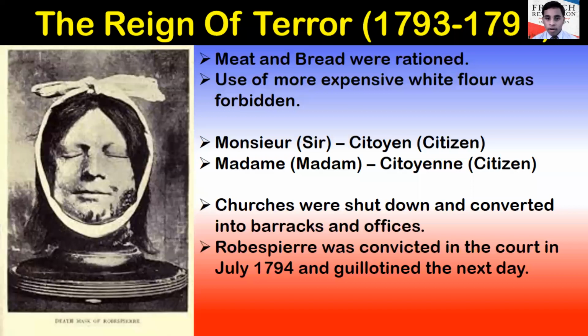Now, the Reign of Terror from 1793 to 1794. It was the reign during which Maximilien Robespierre ruled France, and meat and bread prices were rationed, the use of more expensive flour was forbidden, and churches were shut down and converted into barracks and offices. And finally, Robespierre was convicted in court in July 1794 and guillotined the next day.